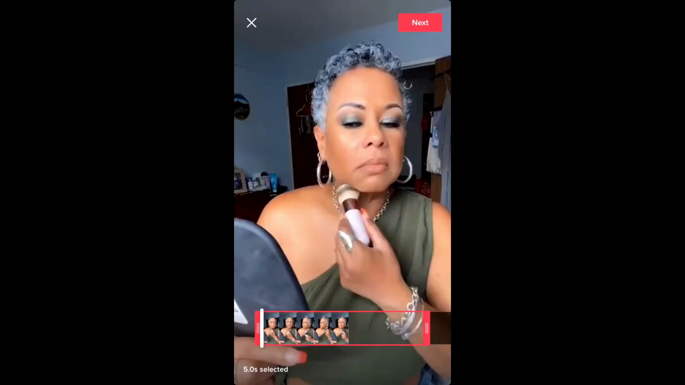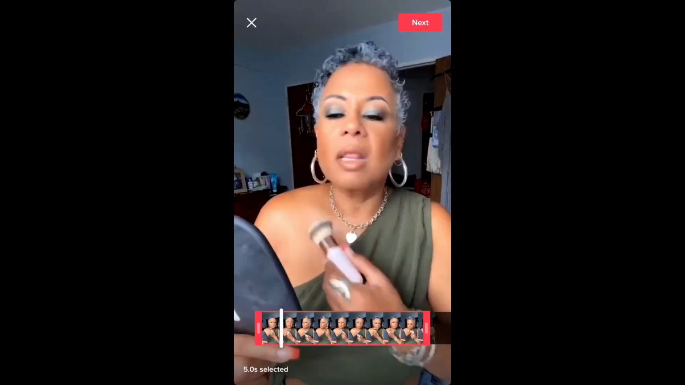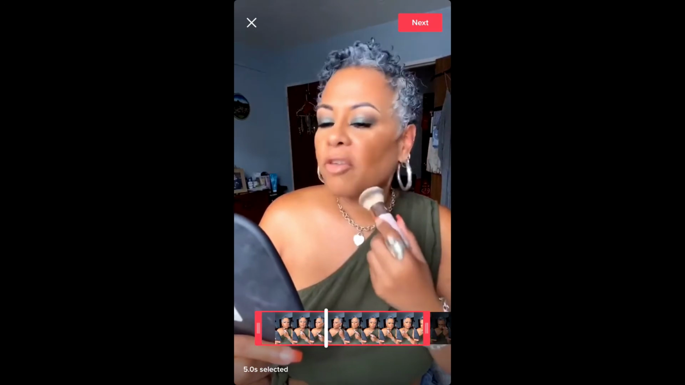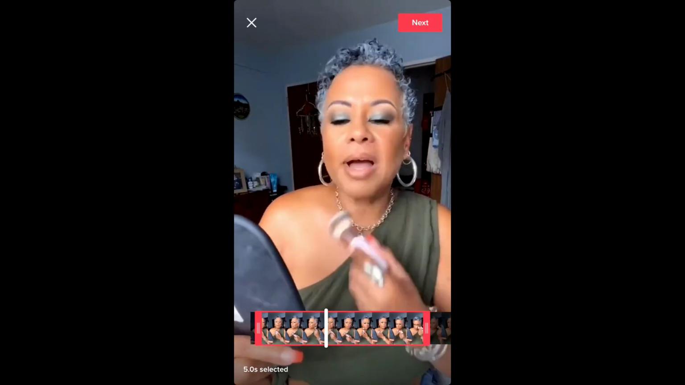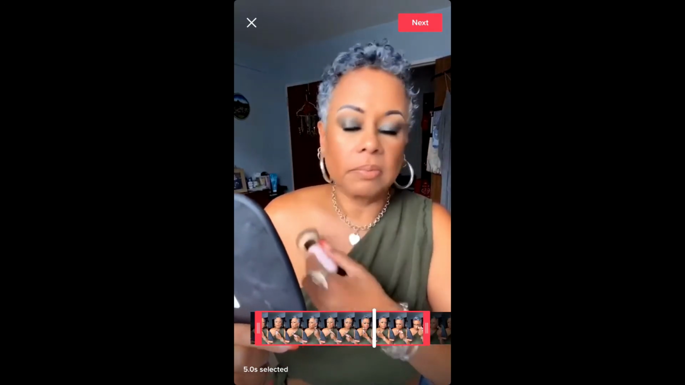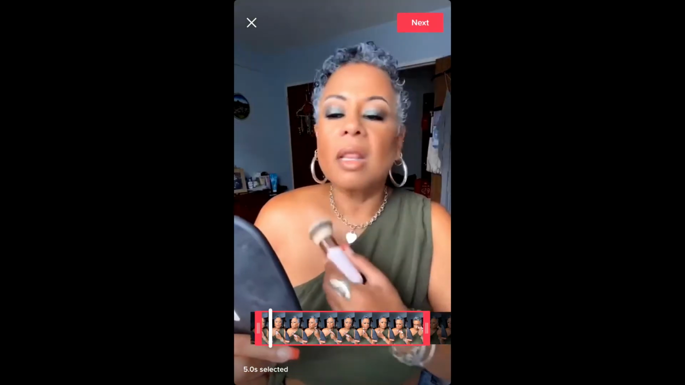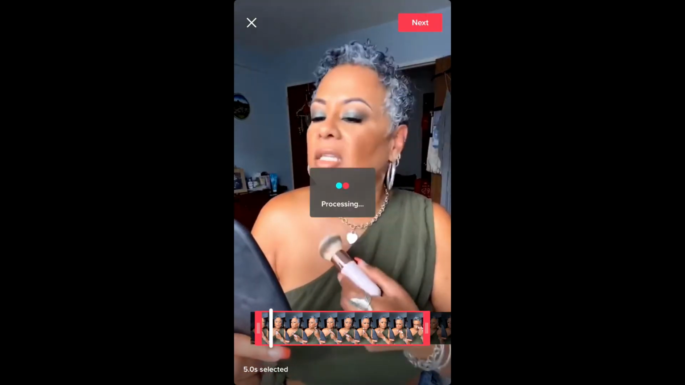By the way, stitching means you'll get a part of the video, and then you can edit that part and add on your part also. You can see right there, this is the little clip that I'm going to use. You're going to click on next, and then you're going to record the section that you would like to use in the video.